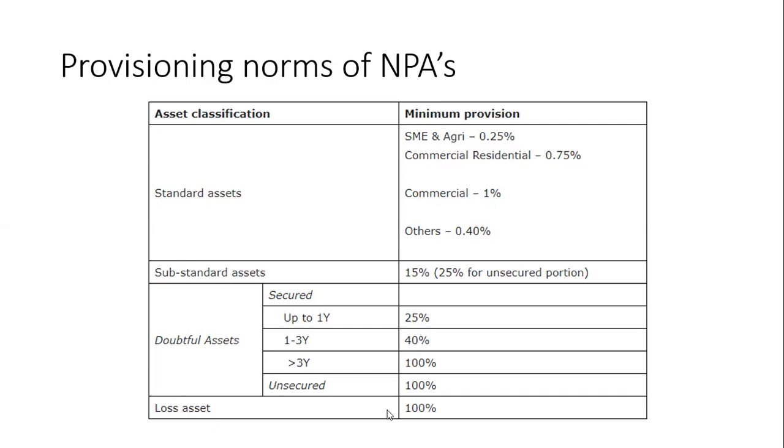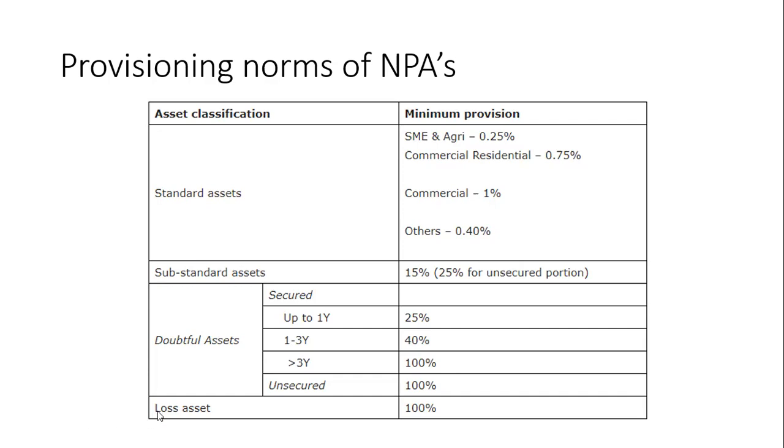Loss asset is 100%. What is loss asset? This asset is not permitted to remain in the books for any reason. 100% of outstanding should be provided for. Loss asset is one where the loss has been identified by the bank, internal or external auditors, or RBI inspection. RBI has inspected that particular loan amount to whom we have given. This amount is uncollectible. So it is not recoverable.